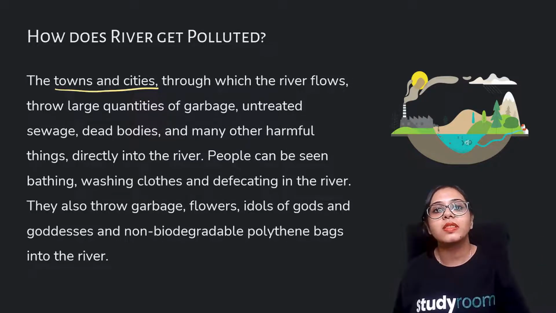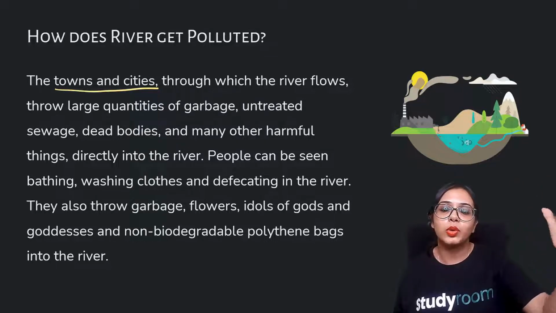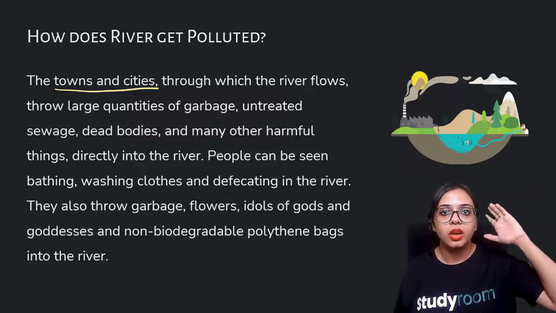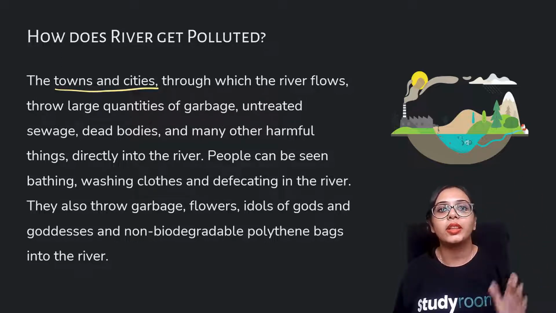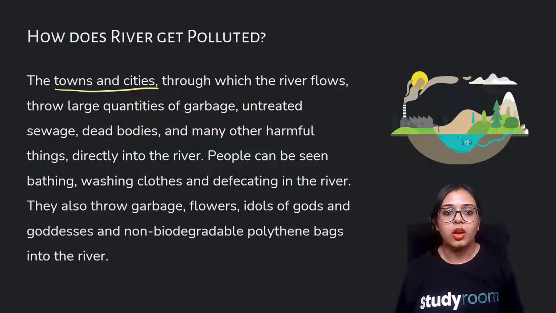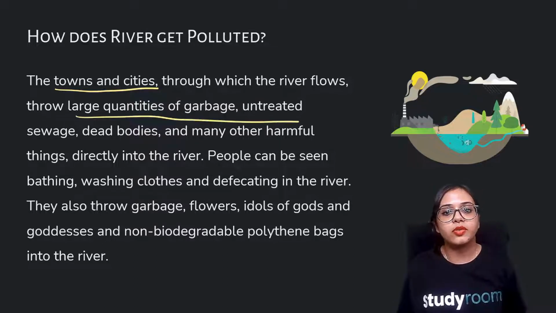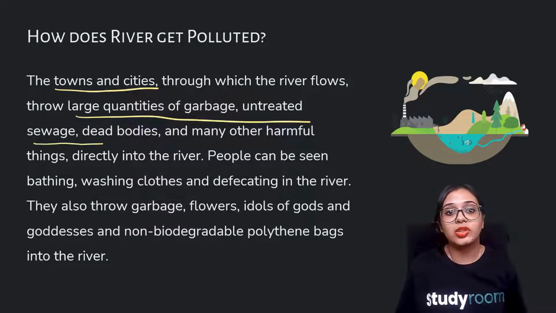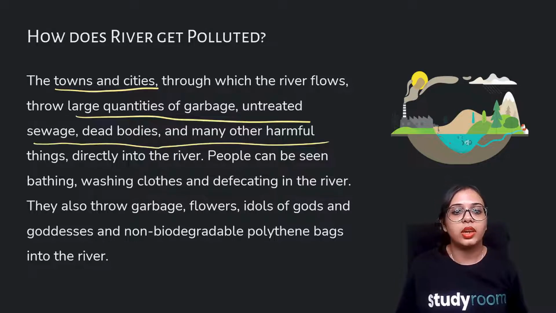But in some areas, they do not work efficiently. They directly release polluted constituents into the river systems, hence contaminating the fresh source of water as well. So there are large quantities of garbage, untreated sewage, dead bodies, and many other harmful things.